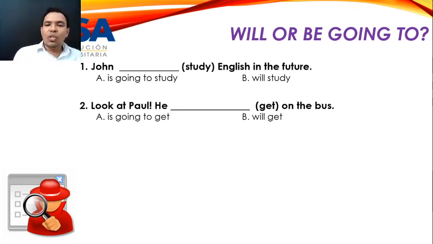Number 2, look at Paul. He is going to get on the bus. It's a prediction, but this prediction is based on the evidence. What evidence? We are looking at Paul. So look at Paul, that's the evidence. Now you make the prediction. He is going to get on the bus.